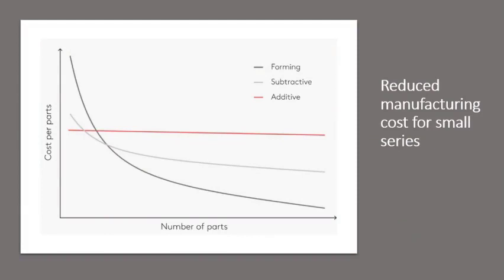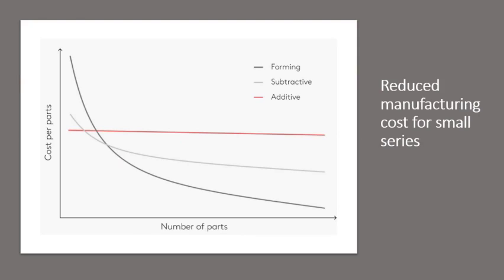And you can see here the cost point of view, the manufacturing or production cost, of forming and subtractive and even additive, as you are seeing there before. Through subtractive and forming, if you want to make a single component, you can imagine the cost. You can see the number of parts versus cost per part. The forming and subtractive will have very high cost at the beginning if you go for a single or two objects or components. Whereas additive manufacturing is linear and constant, even if you go for mass production or batch production. That's the advantage of additive manufacturing.